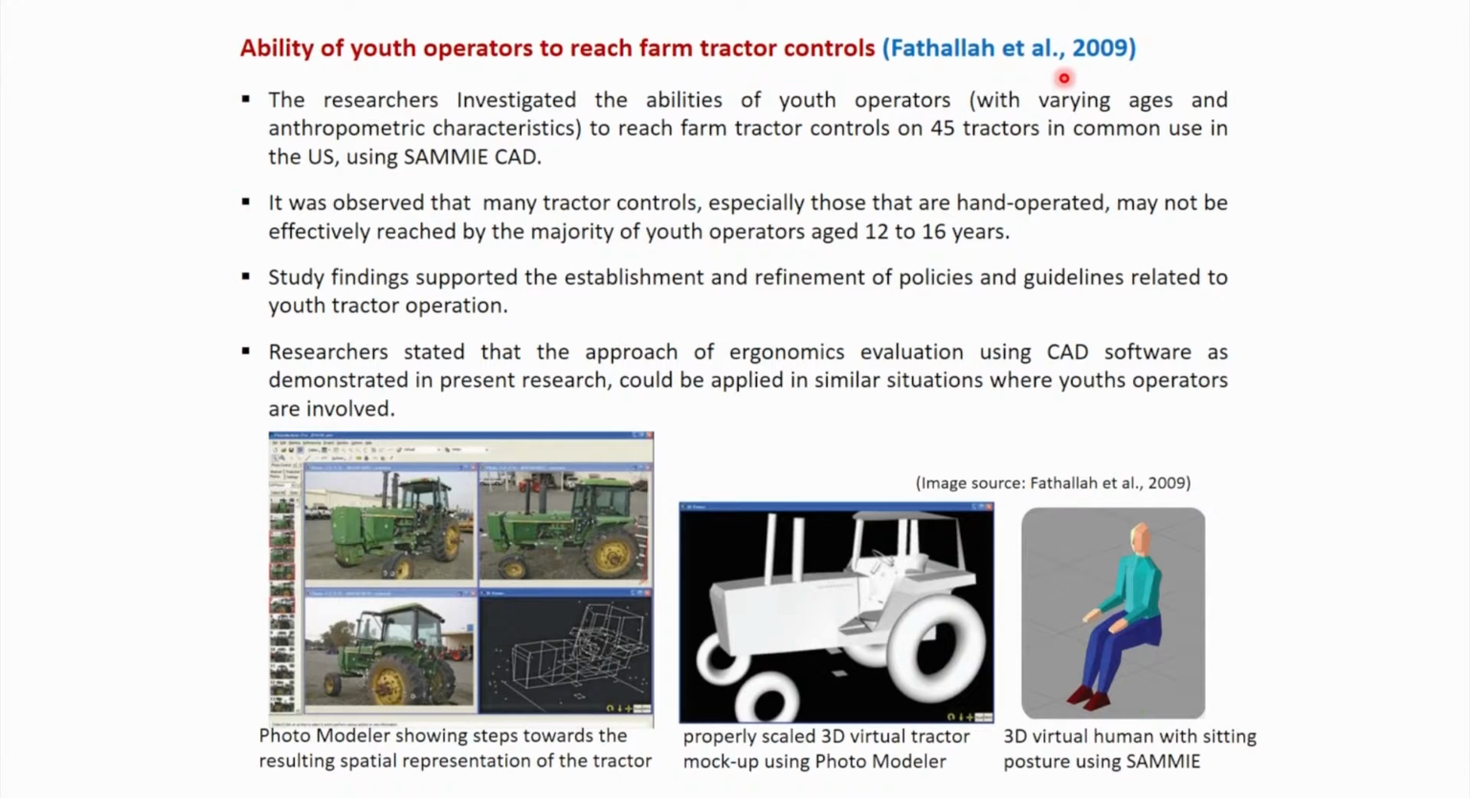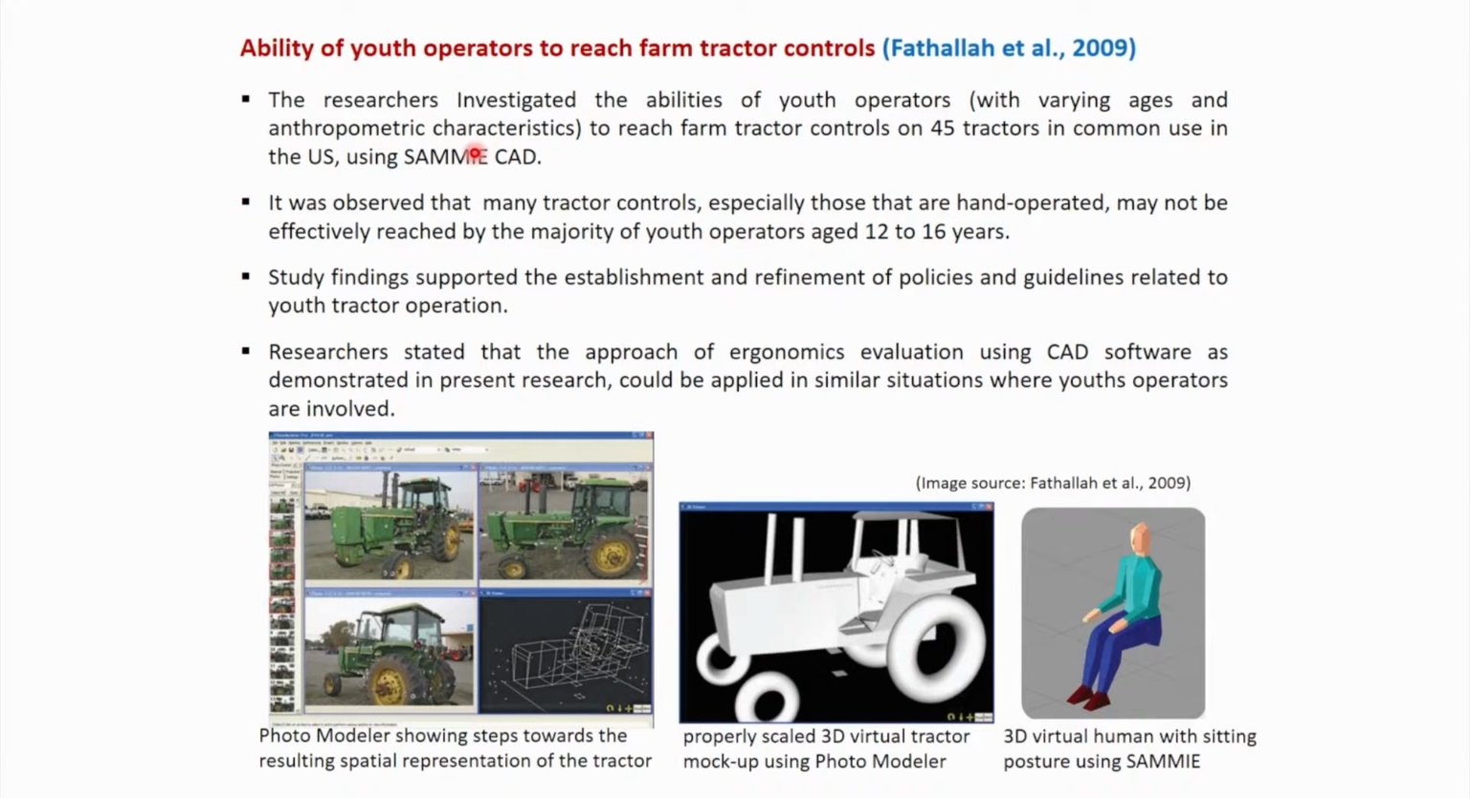Fathala et al. 2009, in the research paper entitled Ability of Youth Operators to Reach Farm Tractor Controls, the researcher investigated the abilities of youth operators with varying age and anthropometric characteristics to reach farm tractor controls on 25 tractors which are common in use in USA using SamiCAD software.